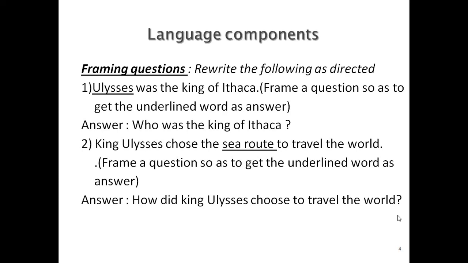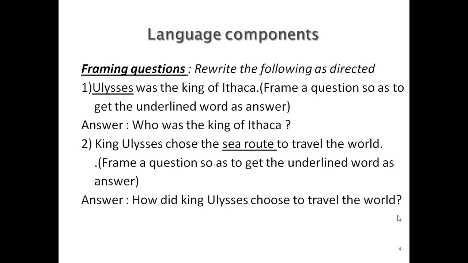The second category is framing questions. Now, when we say framing questions, there are two kinds of questions which can be framed. One is WH question, the other one is yes or no question. Now, here, if we see the first sentence, Ulysses was the king of Ithaca. If you observe the instruction given in brackets, it says, frame a question so as to get the underlined word as answer. In another way, we can say frame a WH question.